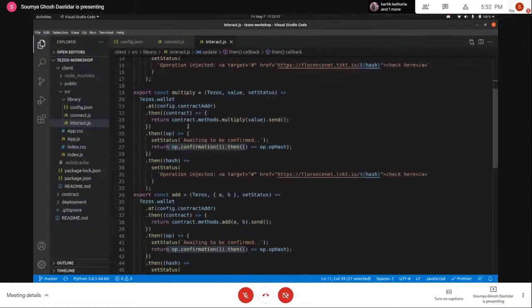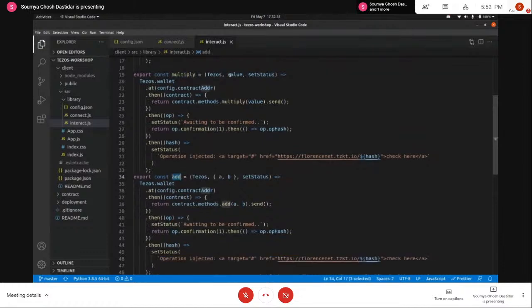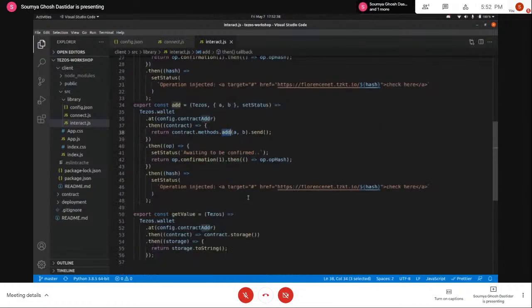Similarly, the other functions like multiply and add also do the same thing. They take the respective values, send them over to the particular entry point, and just wait for the transaction. So that is all that we're doing here.